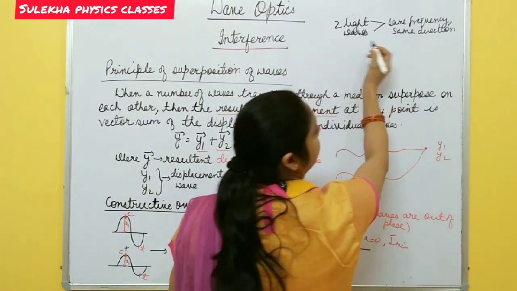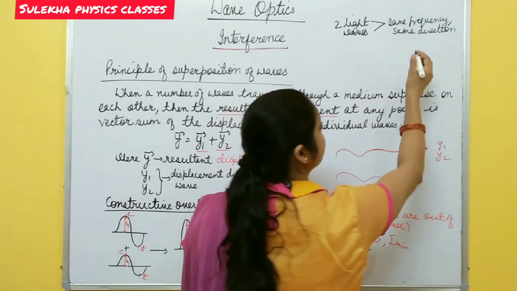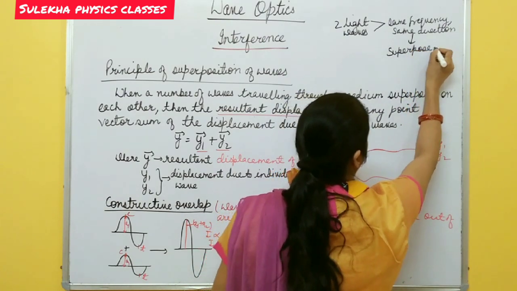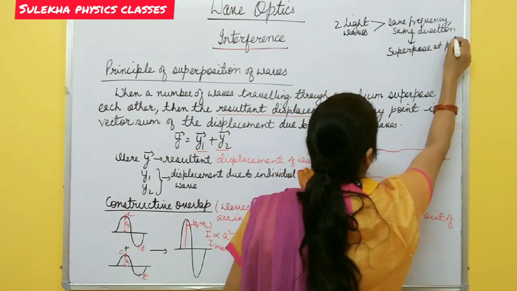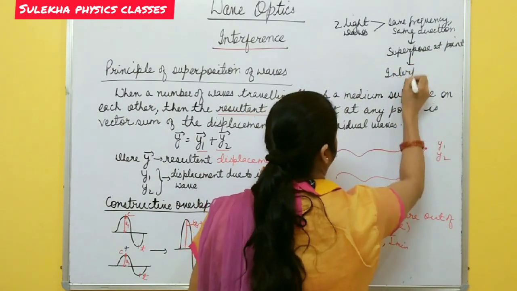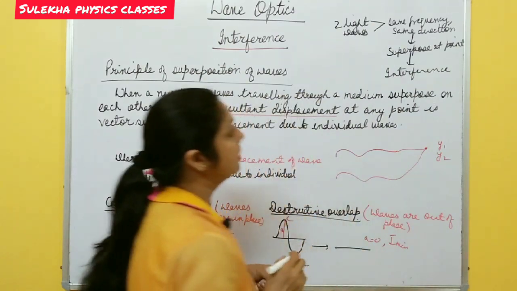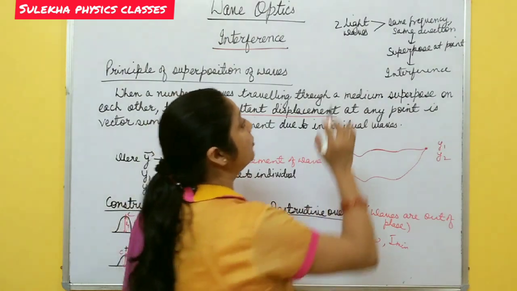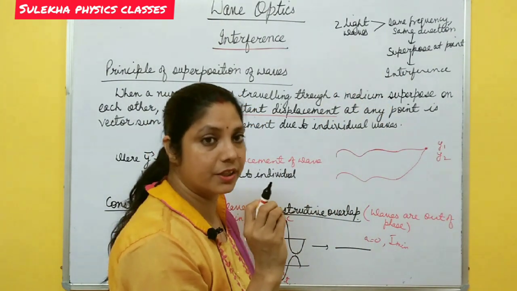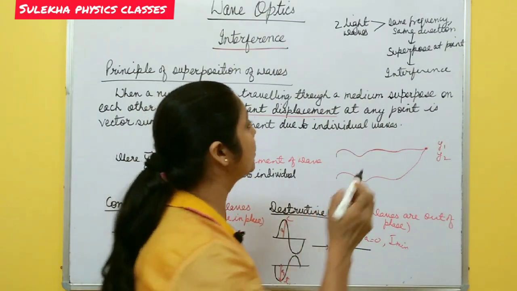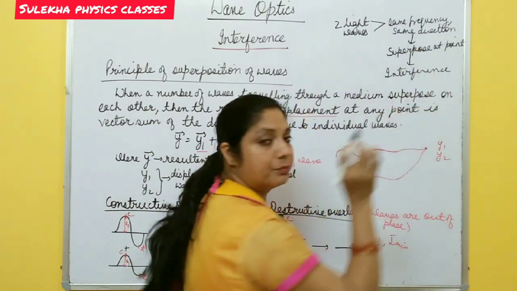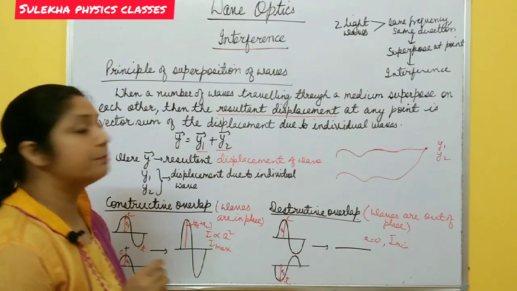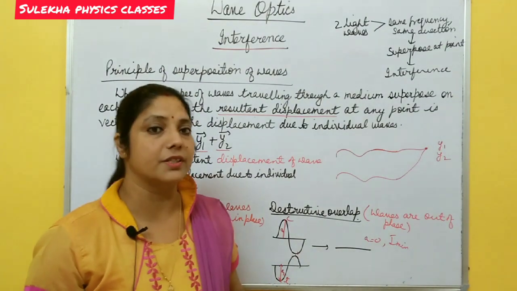When these two light waves having the same frequency and same direction superpose at some point, interference takes place. So for interference we require two sources of light, both having the same frequency and same direction. We will discuss what that type of source is called. When these two light waves superpose at some point, interference of light takes place. So this superposition principle is the main cause of interference of light waves.